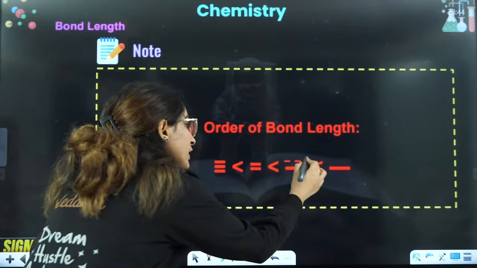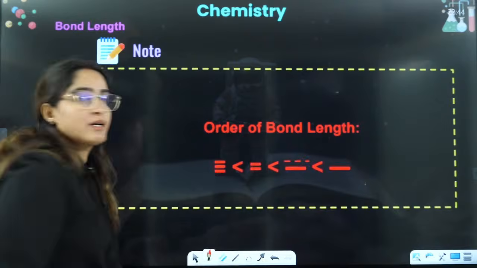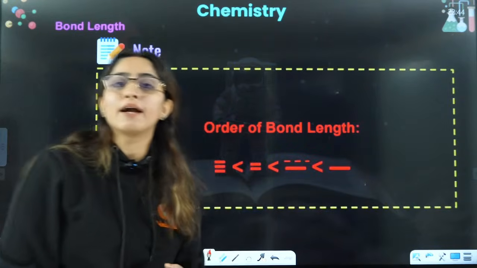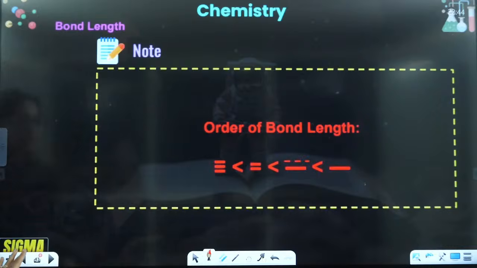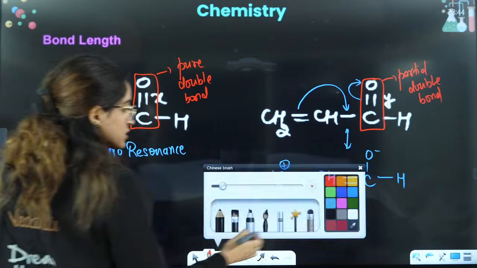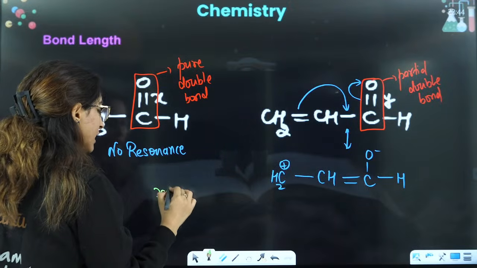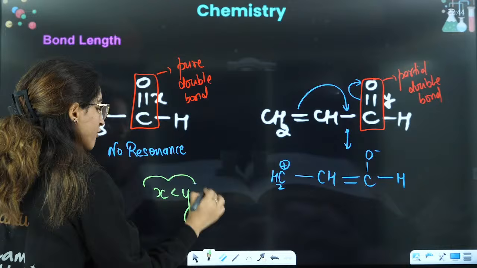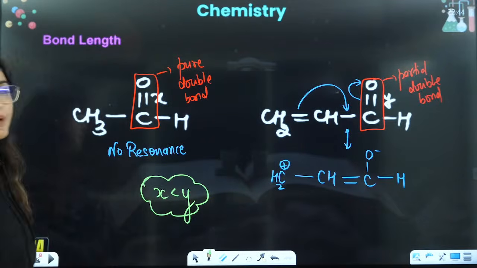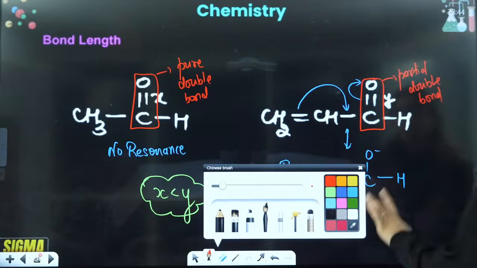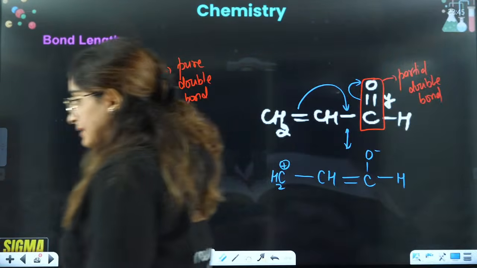But in between you have partial double bond, right? Partial double bond length is in between single bond and double bond, and that is why if you see the bond length here, if I define this as Y and this as X, definitely Y is going to have more bond length as compared to X, right? Okay, that is the concept of bond length.